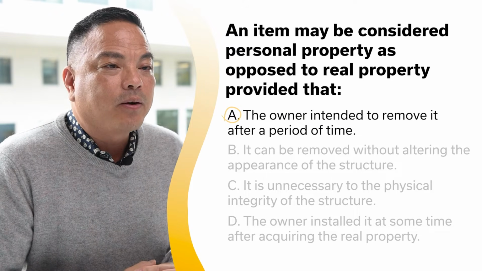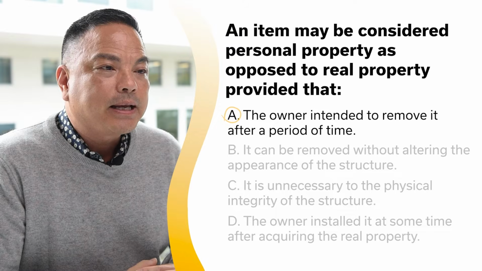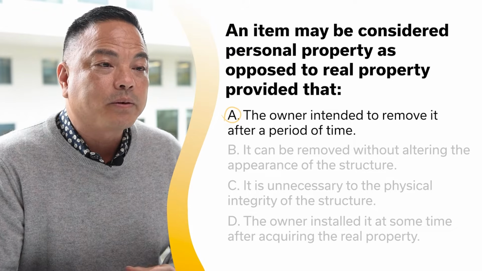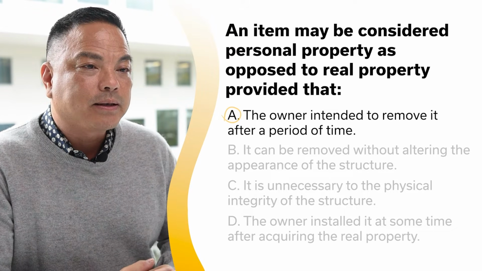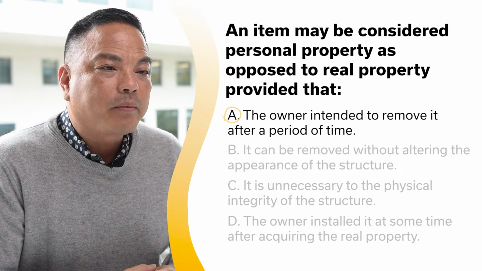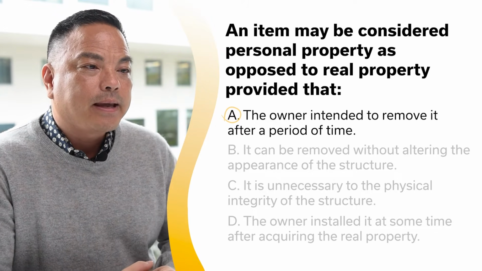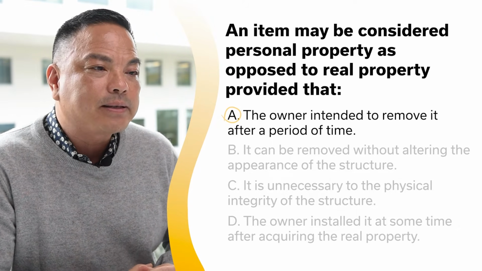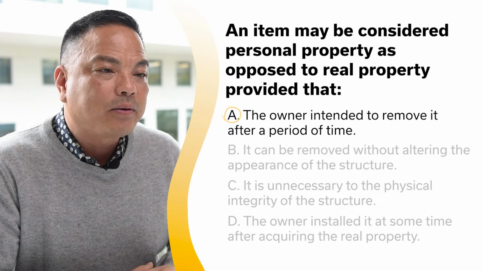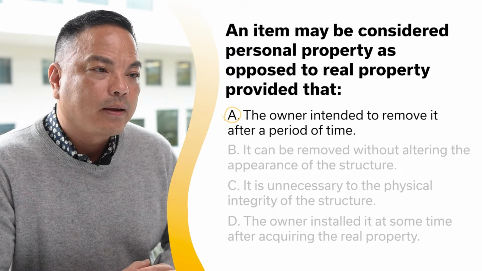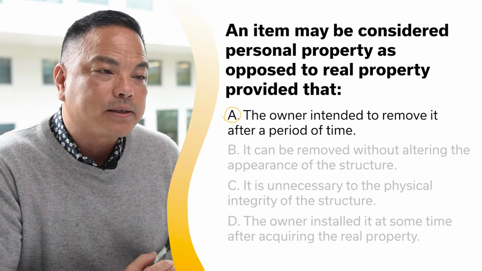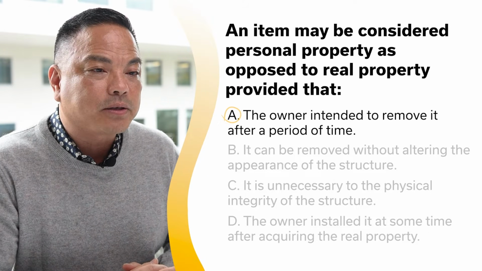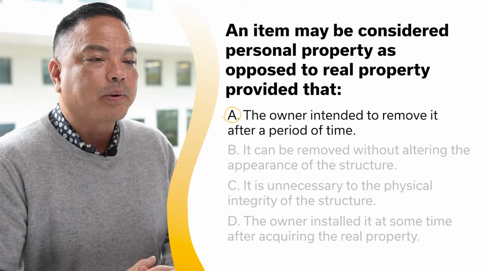One's original intention can override the test of movability and determine whether an item is a fixture or not. If someone attached an item to real property yet intended to remove it after a period of time, the article may be deemed personal property. If a person intended an article to be a fixture, even though the item is easily removable, the article may be deemed a fixture. For example, an apartment renter installs an alarm system, fully intending to remove the system upon lease expiration. Here, the alarm system would be considered personal property.